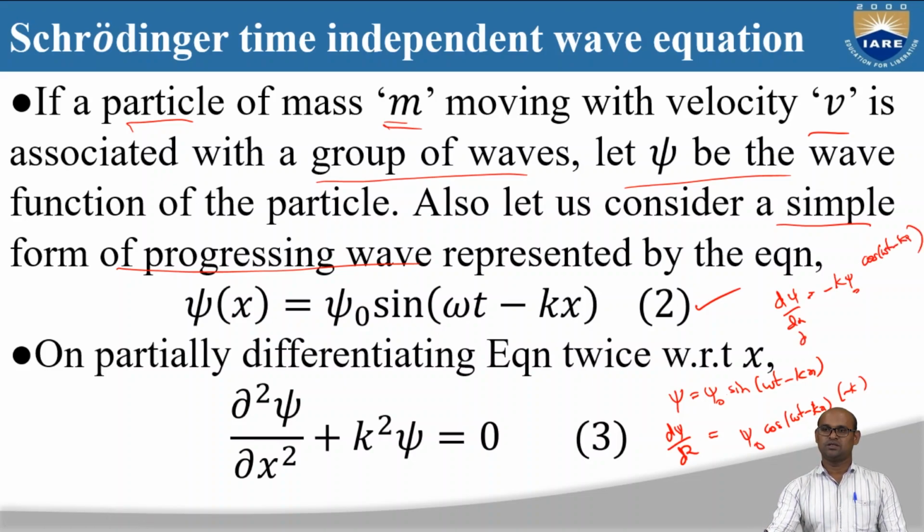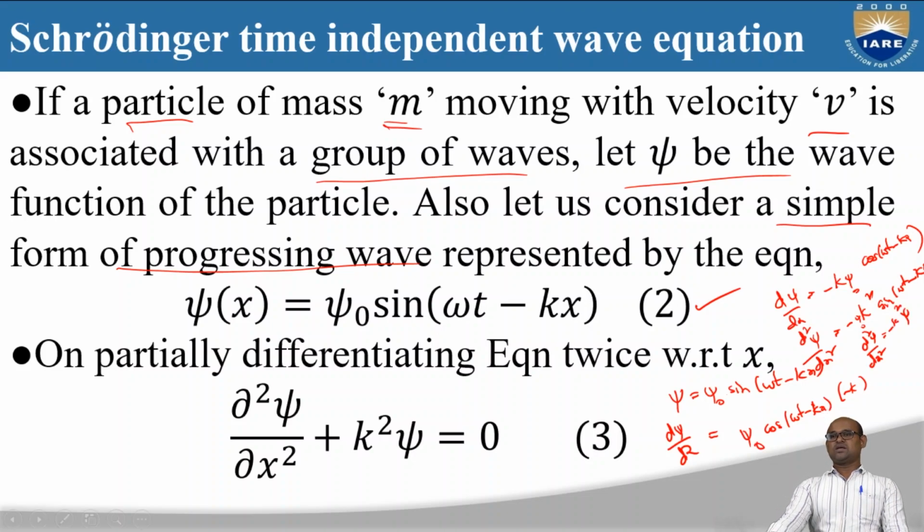Second differentiation: d²ψ/dx². The derivative of cos is minus sine, so with the minus k coming from the inner derivative, the minus becomes plus, and you get −k² ψ₀ sin(ωt − kx). So d²ψ/dx² = −k² ψ, because ψ₀ sin(ωt − kx) is ψ.